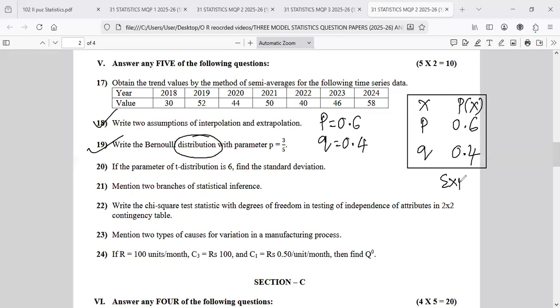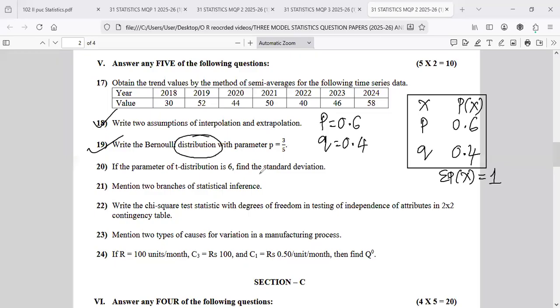Finally, summation P of X is equal to 1. So this is called the Bernoulli distribution.